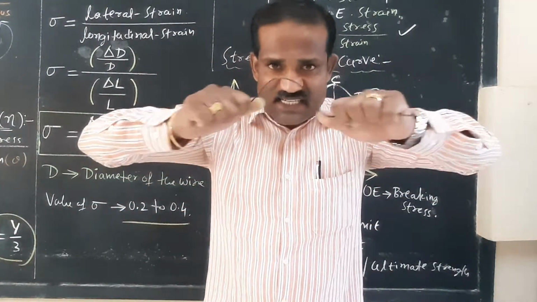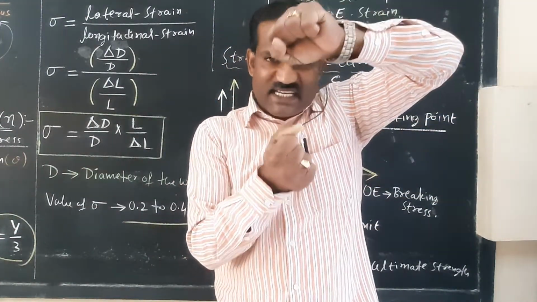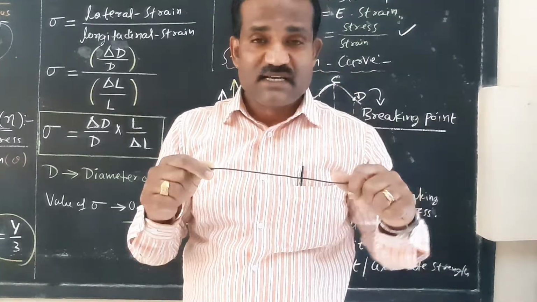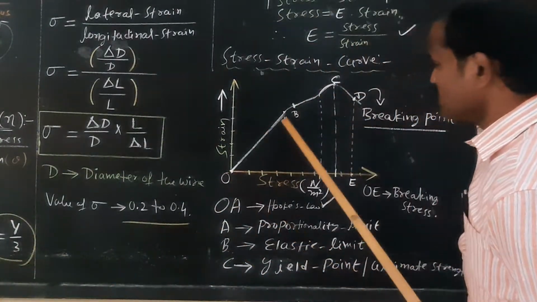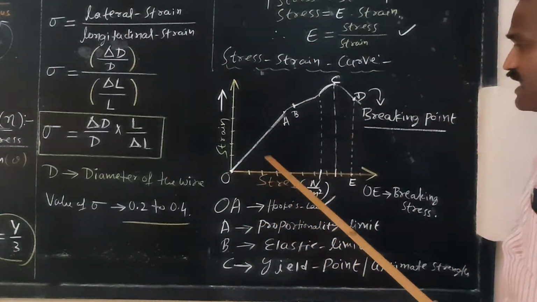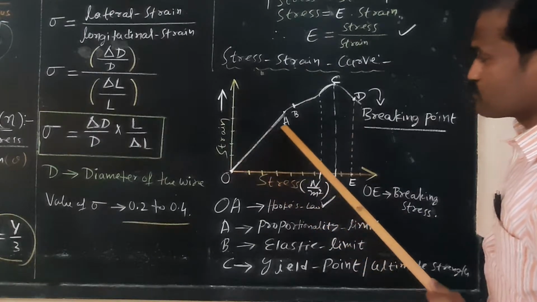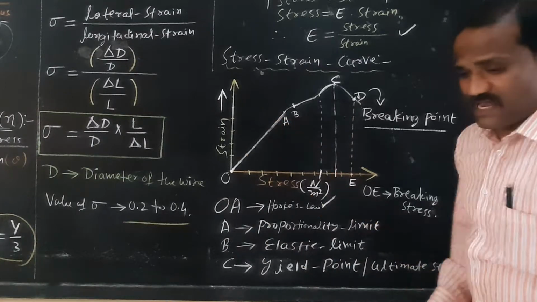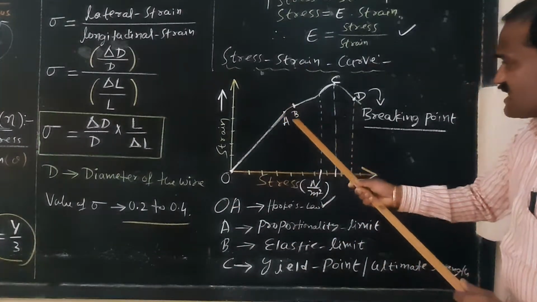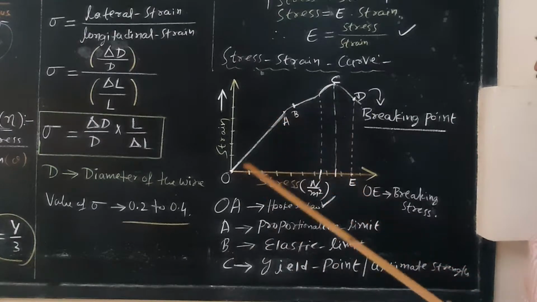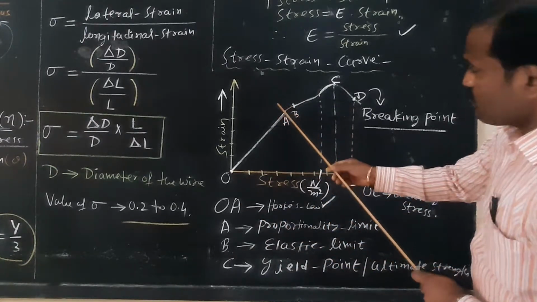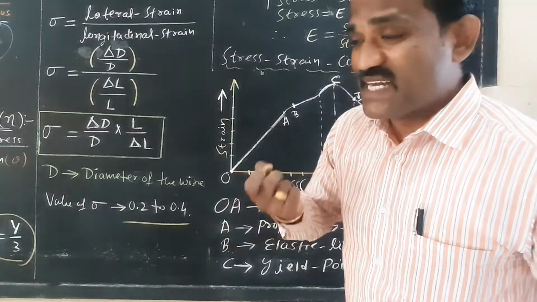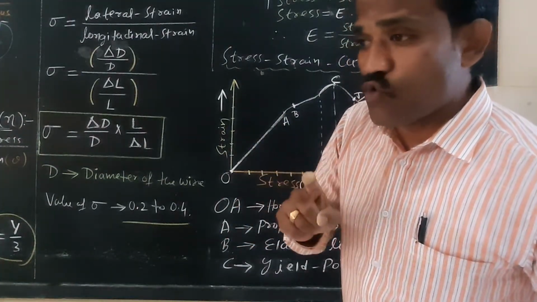As you increase the stress, there is an increase in the strain also. Right? As stress increases, strain will also increase in the region O to A. The region OA is called Hooke's law region, where stress is directly proportional to strain. Next, beyond A, if you increase the stress, A is called the proportionality limit, where Hooke's law will hold good. There is a linear relation between the stress and strain from O to A.